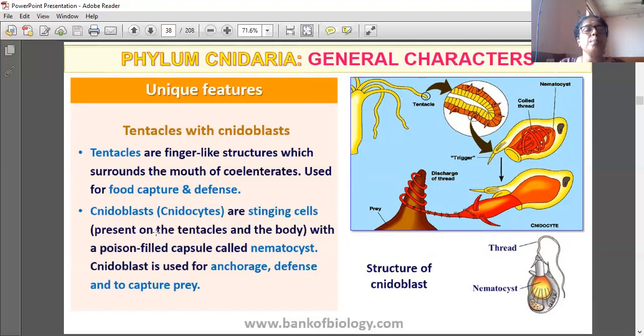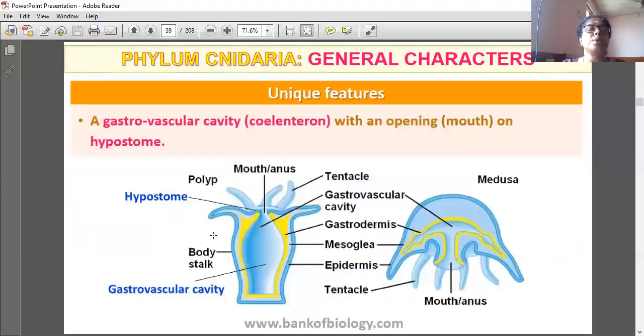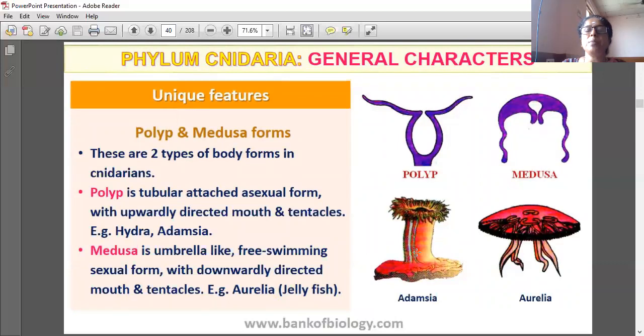Cnidoblast stinging cells are present on the tentacles and the body, with a poison-filled capsule called the nematocyst. Cnidoblasts are used for anchorage, meaning for fixing, defense and to capture. A gastrovascular cavity with an opening on the hypostome. Polyp and medusa forms. There are two types of body forms in Cnidarians. Polyp is a tubular, attached, asexual form with an upwardly directed mouth and tentacles. Example: Hydra, Adamsia. Medusa is umbrella-like, free-swimming, sexual form with a downwardly directed mouth and tentacles.